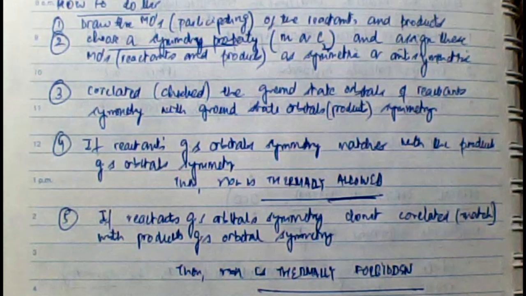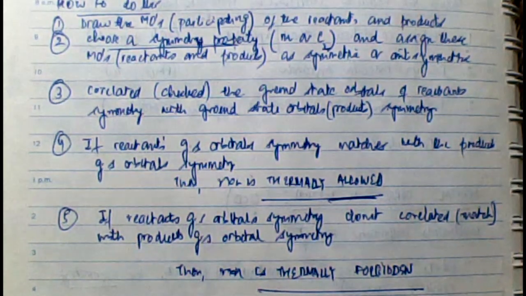We have to carefully choose a symmetry operation which can easily classify or designate orbitals as symmetric and antisymmetric. And once we are done with this, the most important point, we assign this symmetry operation to the reactant molecular orbitals and the product orbitals. Then it becomes easy to check whether the reaction is thermally allowed.